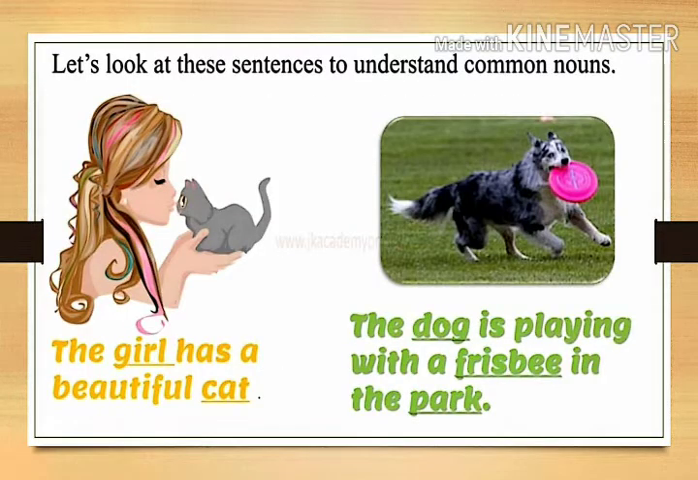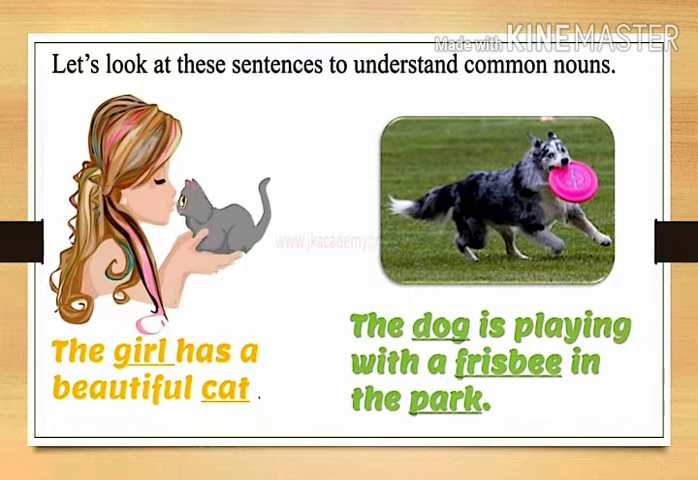Let's look at these sentences to understand common nouns. First, the girl has a beautiful cat. Girl and cat are common nouns. Girl could mean any girl, cat could mean any cat.